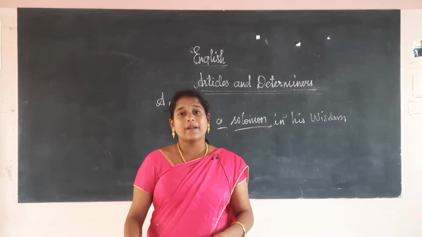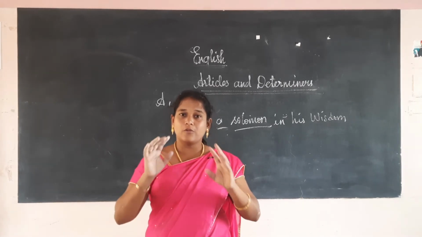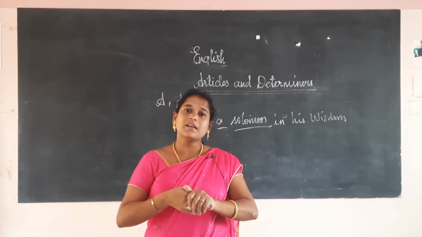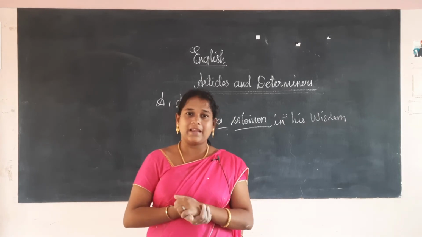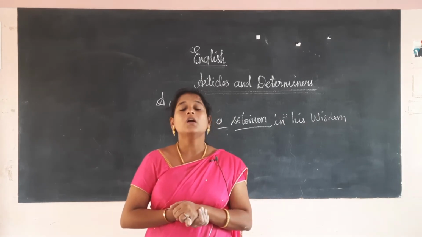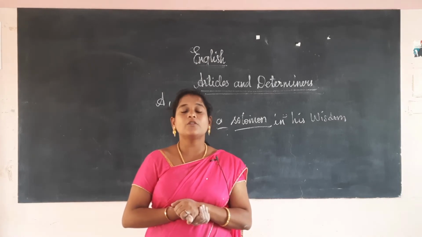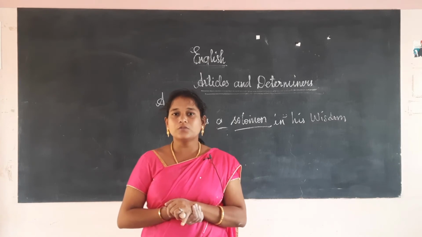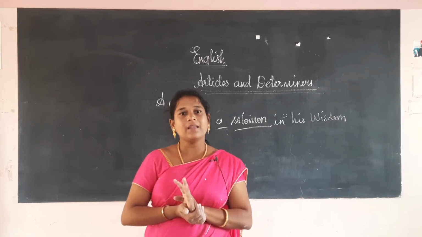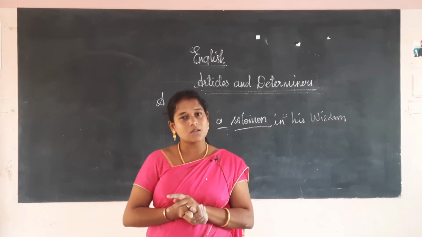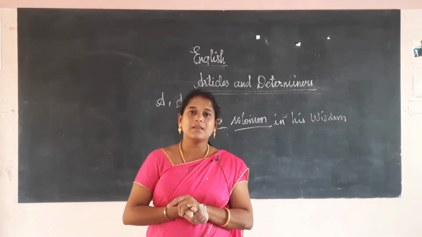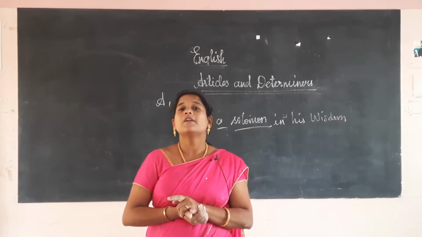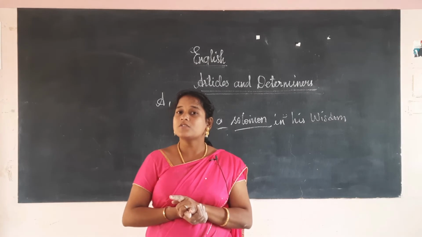I hope you have understood wherever we will use the indefinite articles a and an. A we will use in front of a consonant sound and an we will use in front of a vowel sound. We use a to indicate only one thing, for cost, speed and frequency, and in front of a proper noun to change it into a common noun.